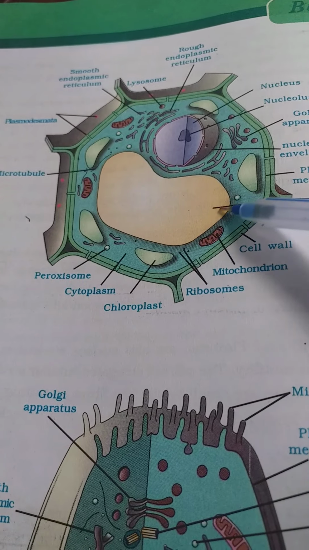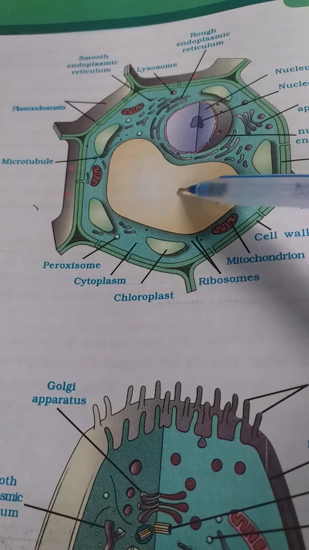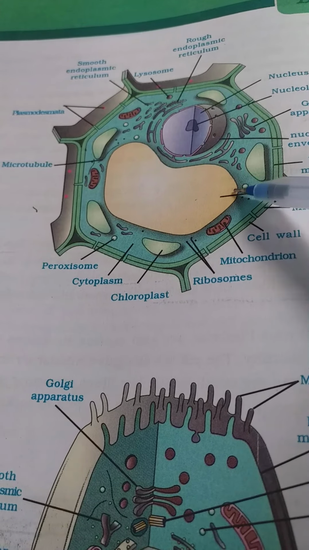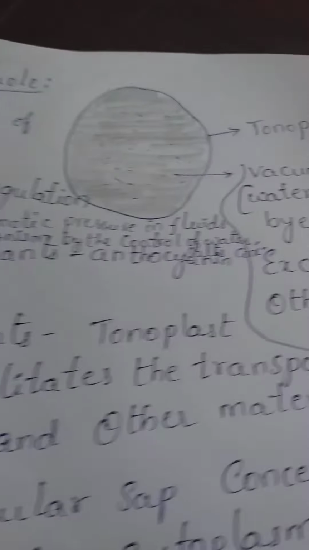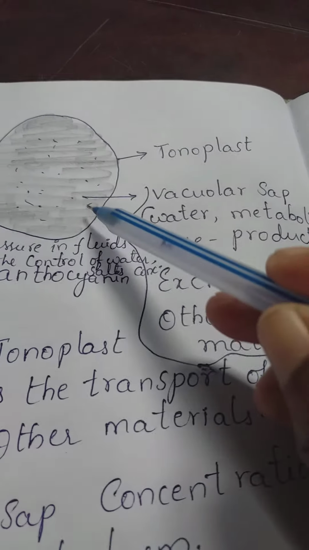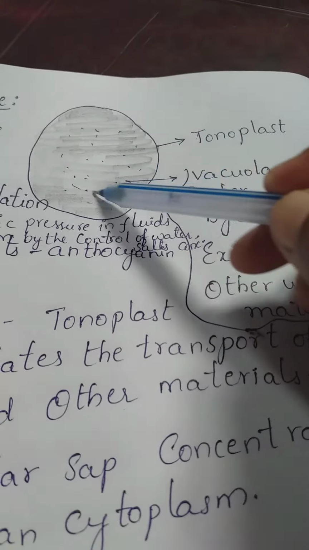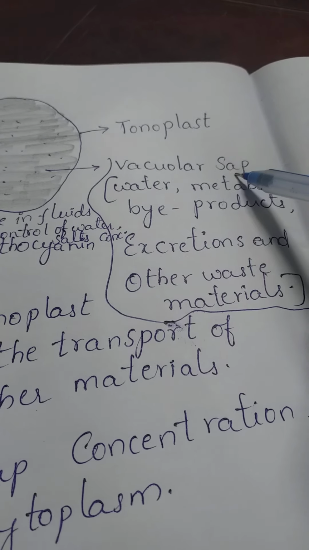So this is a sac-like structure and completely filled with the vacuolar sap. Vacuole and vacuolar sap. See here, this fluid inside the vacuole is called vacuolar sap.